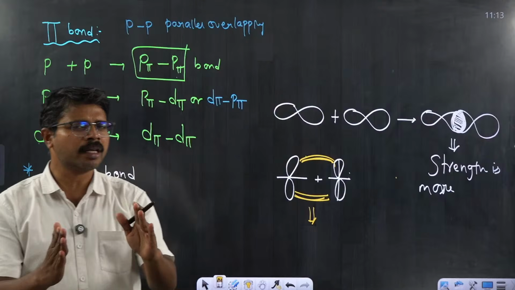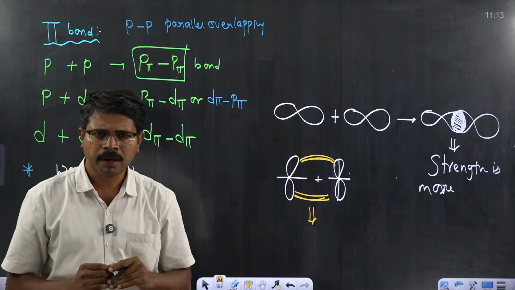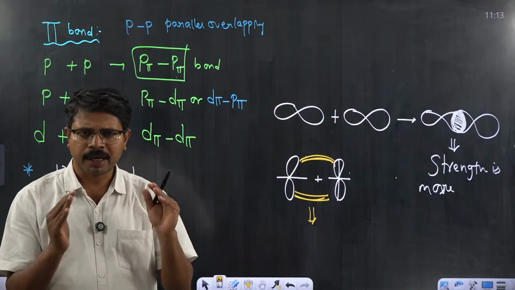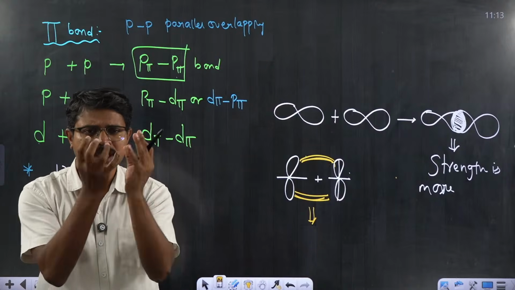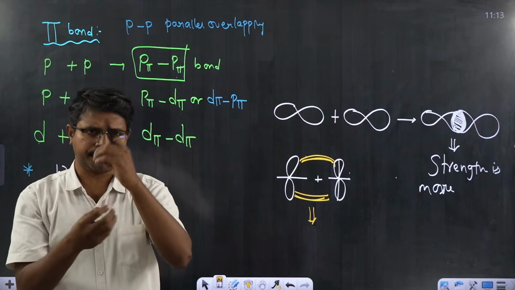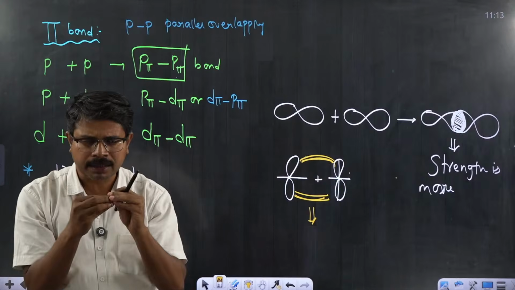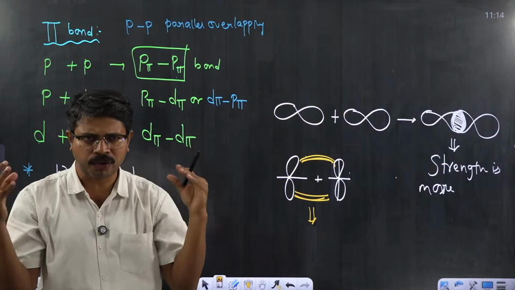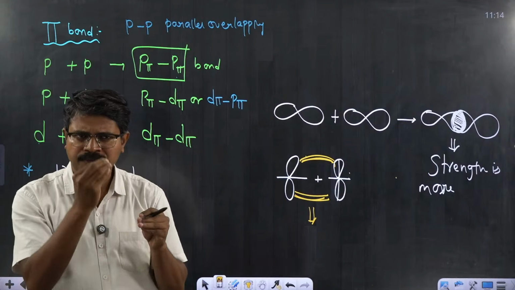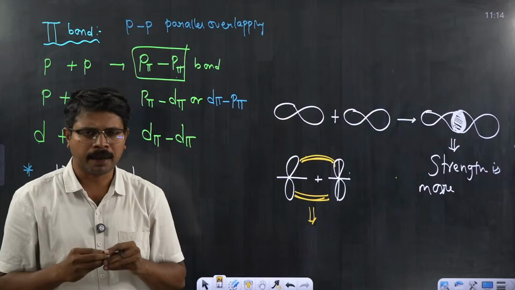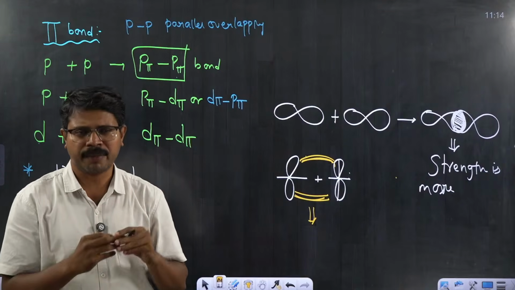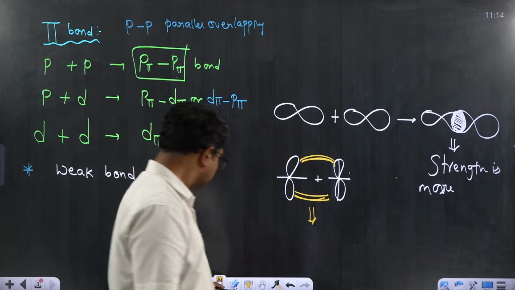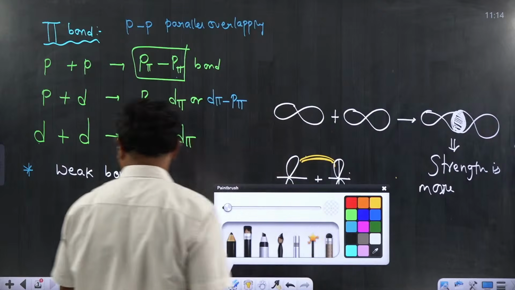Why? The common region involved in the overlapping of two atomic orbitals is less for pi bond formation compared to sigma bond formation. Therefore, the strength of the bond